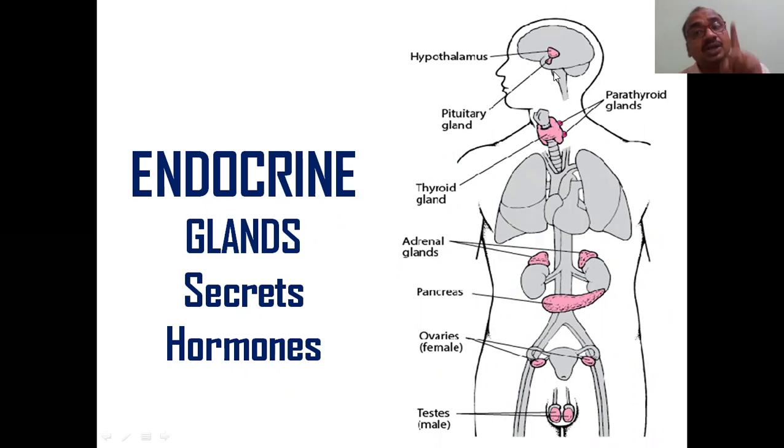Hypothalamus also secretes hormones. Most of the students will start with the pituitary gland. But both are side by side only, just up and down, hypothalamus as well as the pituitary gland. Next one, see here, thyroid gland and parathyroid glands. Just like a couple, here hypothalamus and pituitary gland, here thyroid gland and parathyroid glands, which are parallel with the thyroid gland. That's why it is called a parathyroid gland.